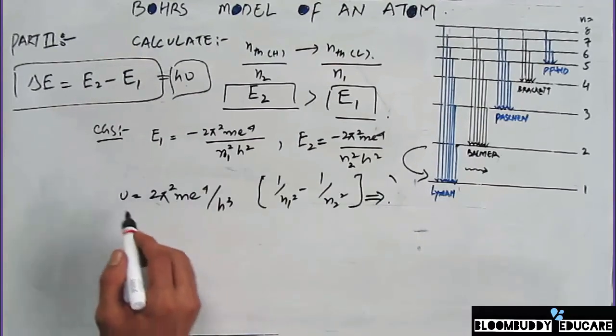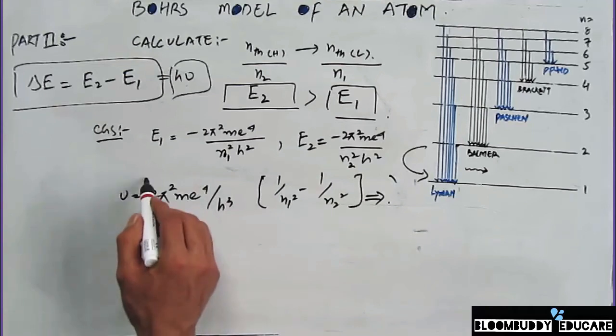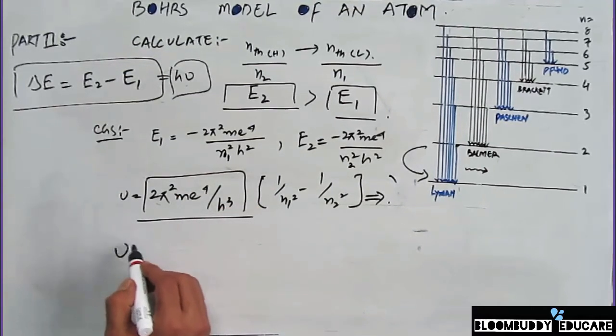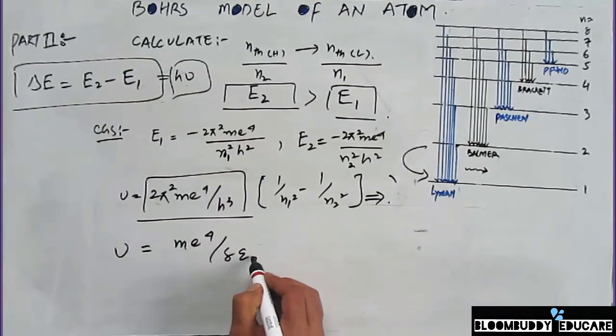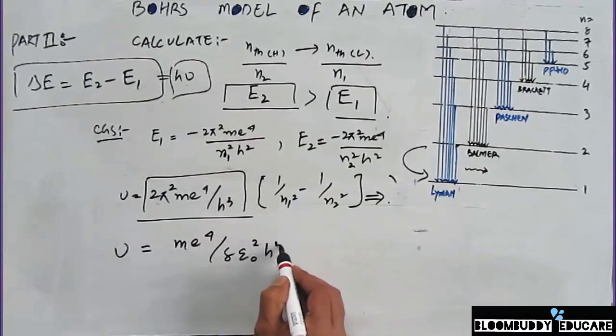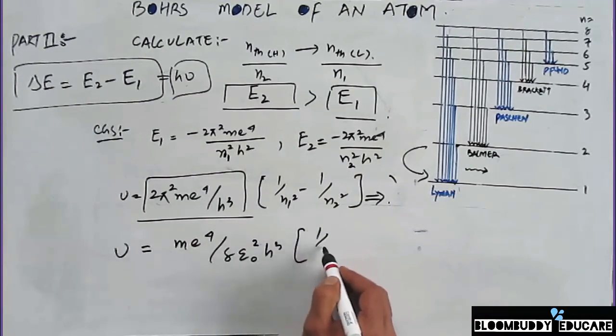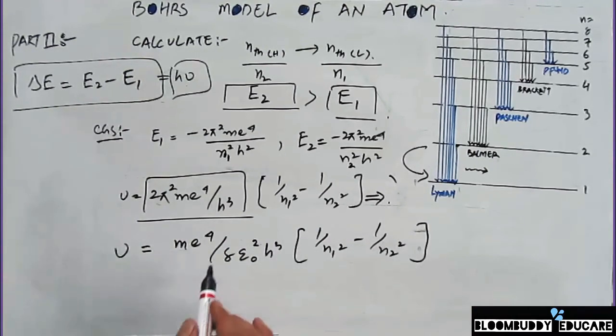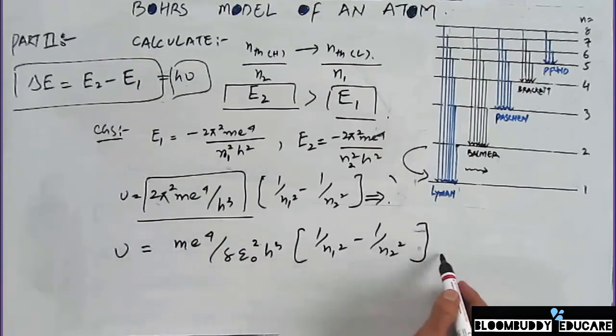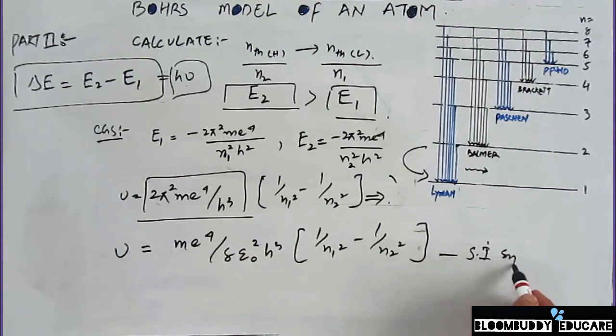Now in the SI system, if I calculate the same equation, this constant is going to change. In the SI system the same frequency is going to be equal to m e to the power 4 divided by 8 epsilon naught square h cube into 1 by n1 square minus 1 by n2 square. I think you have a pretty good idea from a previous lecture where this equation comes from. So this equation is in the SI system, and the units are going to be different, because the SI system is different from the CGS system.